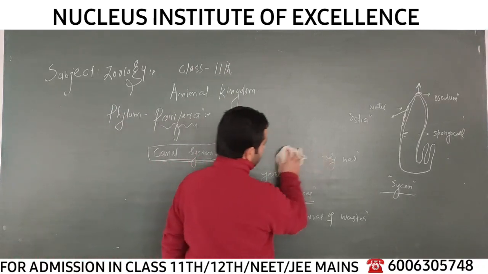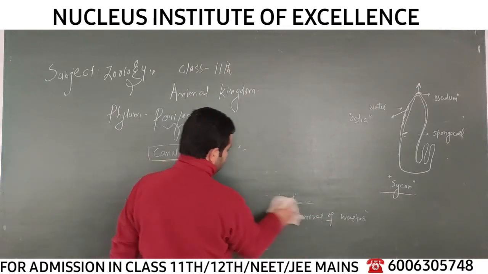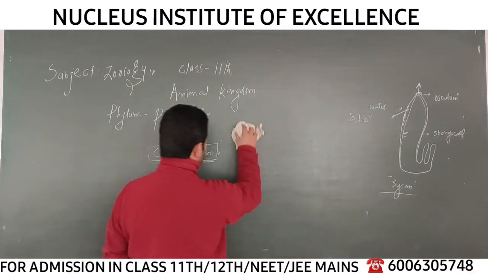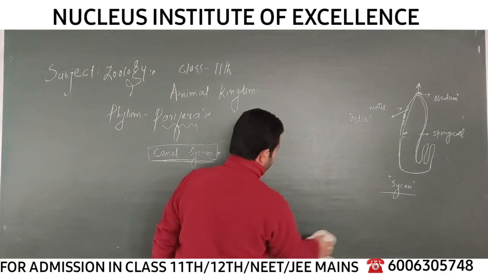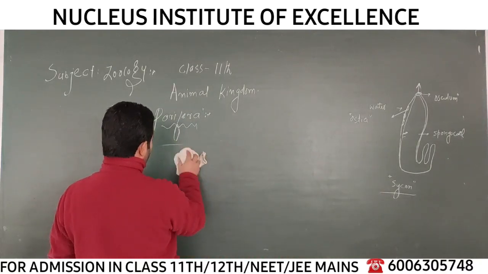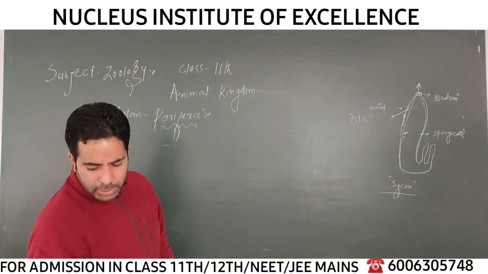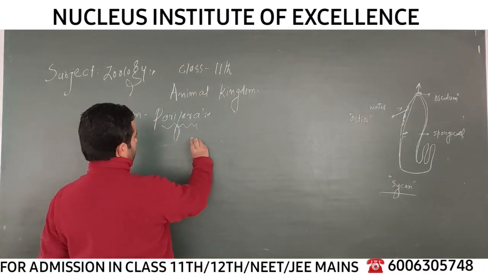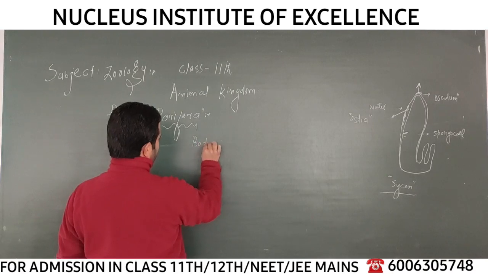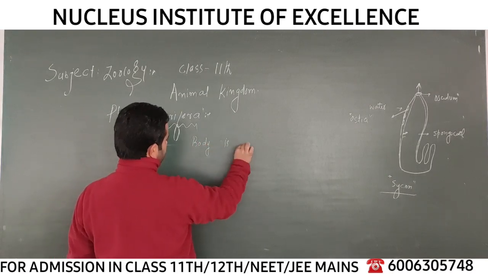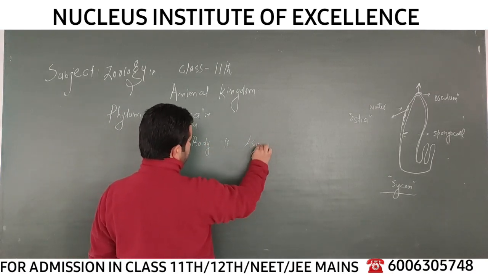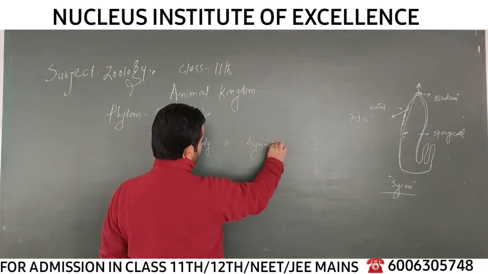So moving to the next character, in Porifera there is the shape of the body. The body is irregular and generally does not have symmetry. Yes, the body does not have symmetry; the body is asymmetrical. The body of the Porifera is asymmetrical, without symmetry. There is no symmetry in the body.